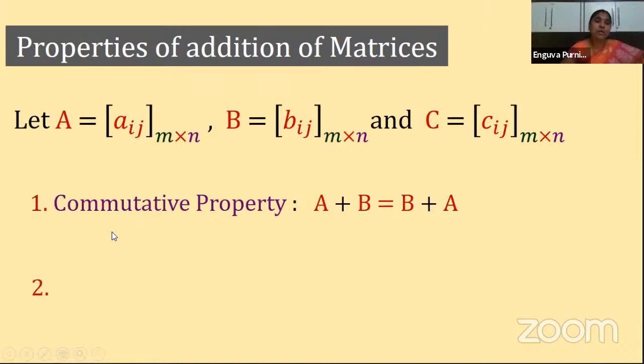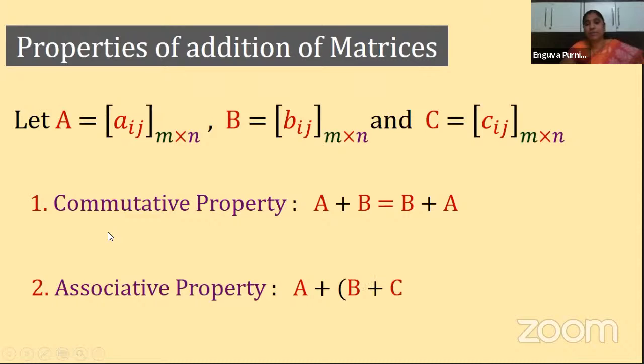Next, second one is what? Associative property. Here associative property is what, children? A plus of B plus C is equal to A plus B of plus C. When you are saying about associative property, we need to have three matrices, that is A, B, C. So that's why here I took C matrix also. So A plus of B plus C means what? First we do the sum of the two matrices which are within the bracket. B plus C we do. Clear? Then we add that resultant matrix to the matrix A. A plus of B plus C.